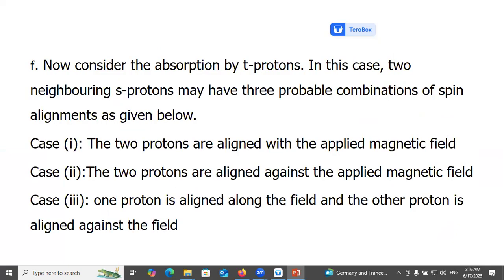Now consider the absorption of the tertiary proton in the case of two neighboring secondary protons, which may have three probable combinations of spin alignments, given below. Case first, the two protons are aligned with the applied magnetic field. Case second, the two protons are aligned against the applied magnetic field. Case third, one proton is aligned along the field and the other proton is aligned against the field.